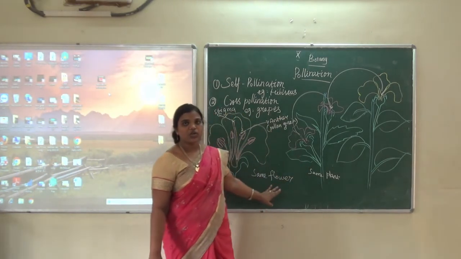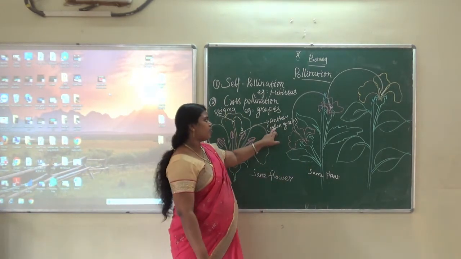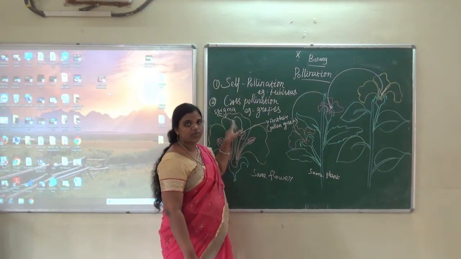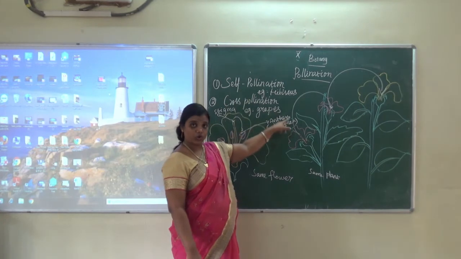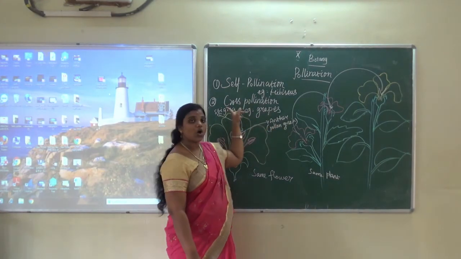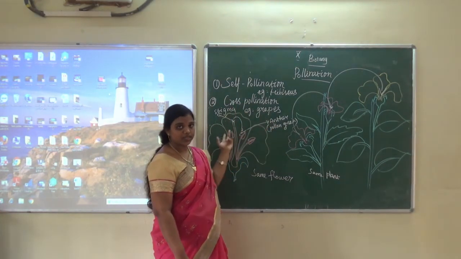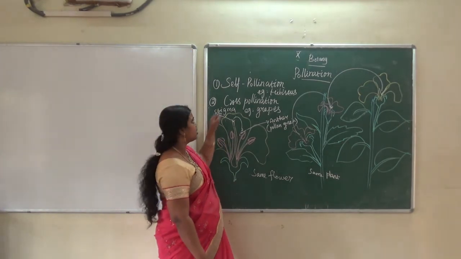This is very, very important. Pollination is the transfer of pollen grain from the anther to the stigma of a flower. It has two types: self-pollination or autogamy, and cross-pollination or allogamy. These are the other names of self and cross-pollination.